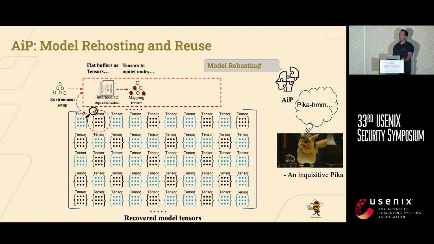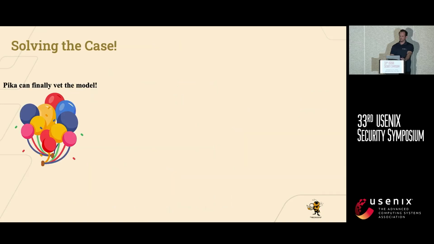They're stored in an intermediate representation, such as a NumPy array first. Then they're mapped to model nodes, so operations. And finally, we use some framework-specific API to lift that tensor into a model-reusable tensor. Applying this iteratively to each tensor in the recovered model tensors, we end up being able to reuse the model.